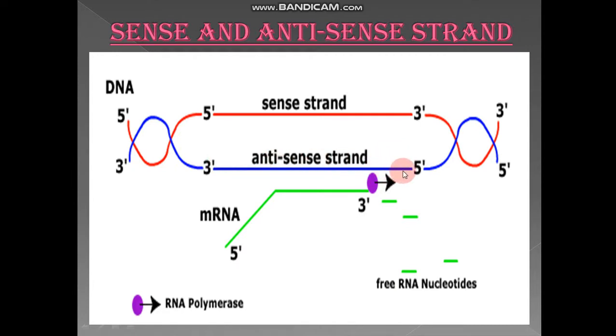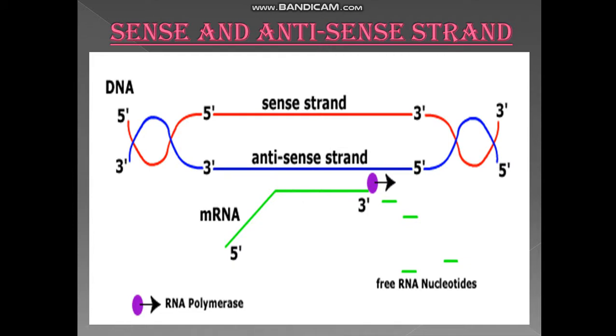Now here this 3' to 5' strand will be copied and hence the mRNA will be formed on it, and the mRNA which will be formed has complementary base pairs as compared to the antisense strand. Okay, so now see, actually the messenger RNA is produced by the complementary base pairing technique only. Whatever sequence of nucleotides is present on the antisense strand will be complementary base paired with the newly synthesized mRNA,